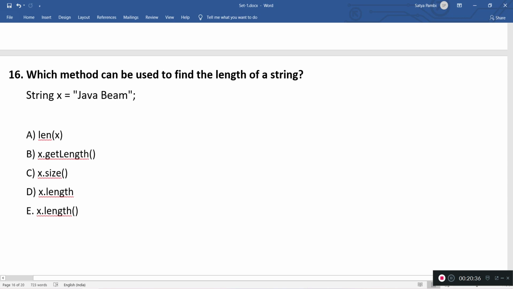Coming to the last option, the x.length() method. This is the proper one. The length method is available in the string object in Java. We can use string.length() to get the length of that string. So this is the proper one.